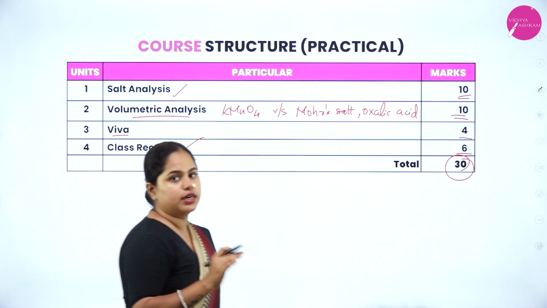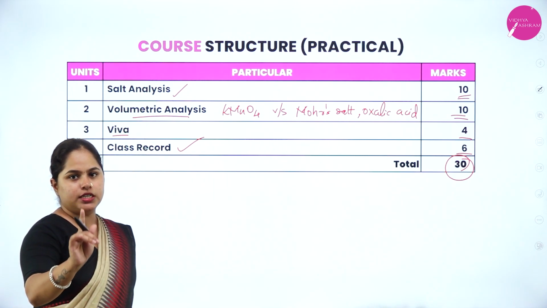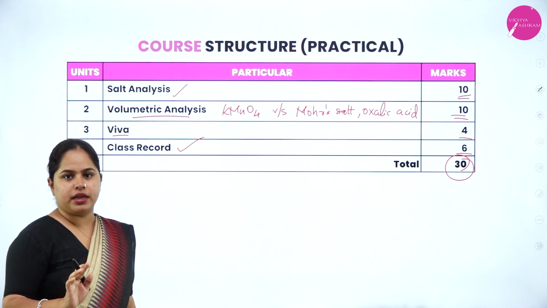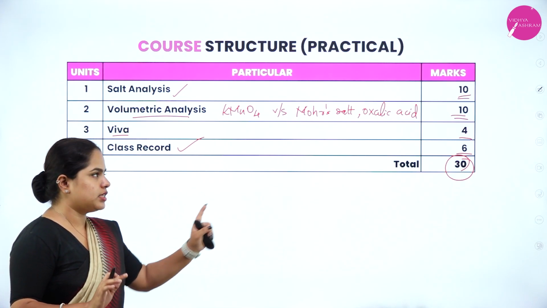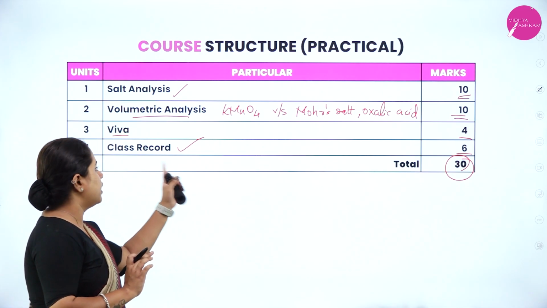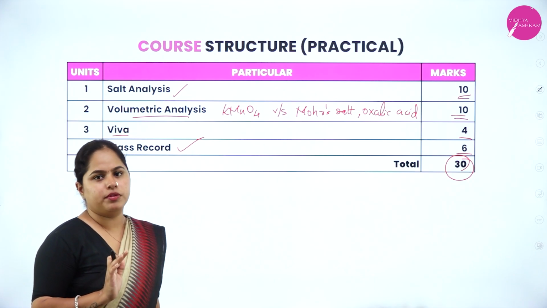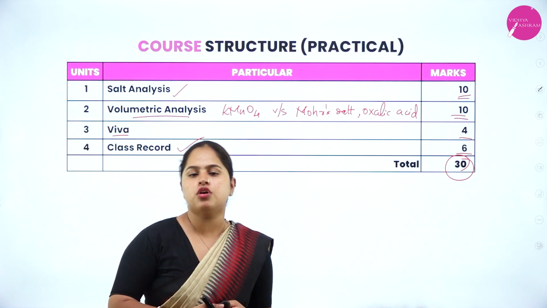So, in total, you are having two experiments only. One is salt analysis, one is volumetric analysis. From that itself, you are getting 20 marks. Then you have your Viva, you'll get 4 marks. Record, you'll get 6 marks. Total, it will be 30 marks. I hope the practical mark distribution is also clear for you.